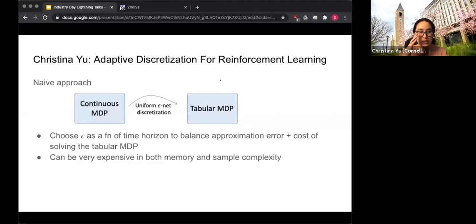One naive approach to deal with the continuous space is to simply uniformly discretize the space to map it to a tabular MDP. And oftentimes this discretization parameter epsilon is chosen as a function of the time horizon to balance the approximation error and the cost of solving the tabular MDP. This discretization can be very expensive though.